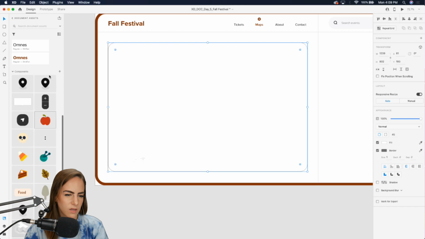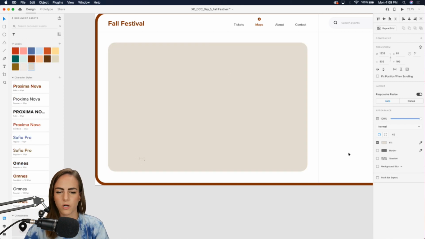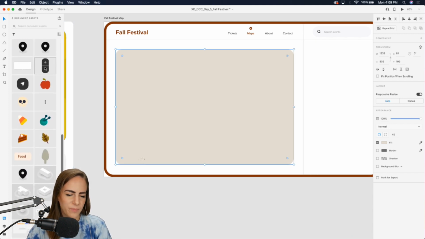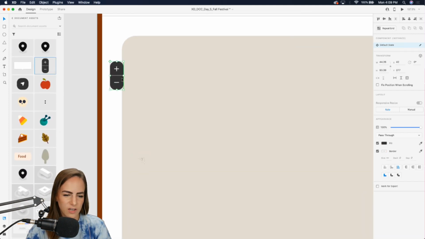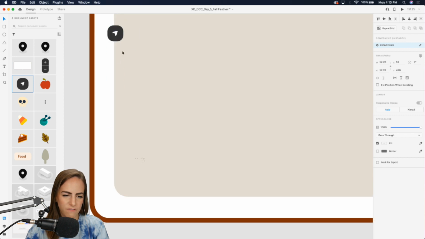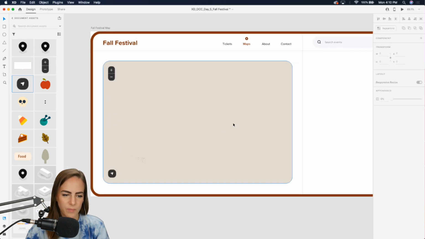And let's see, let's choose this tan color, and I don't want a border. And actually, I'm going to end up masking this with a scroll group, so it really doesn't matter what size, particularly right now. But let's add a few like mappy things that we need. So of course, zooming in and out, maybe like finding where you are, an icon for that. And let's make sure those two are aligned right there.